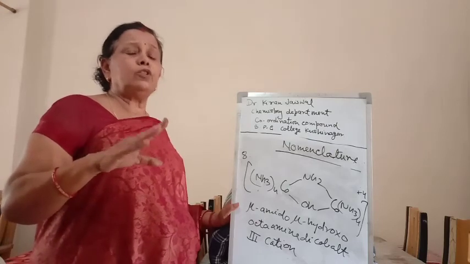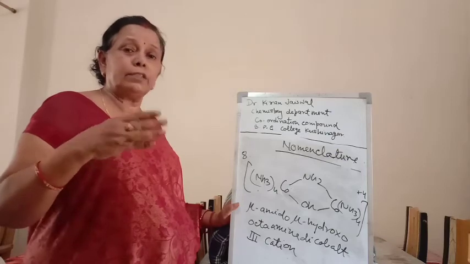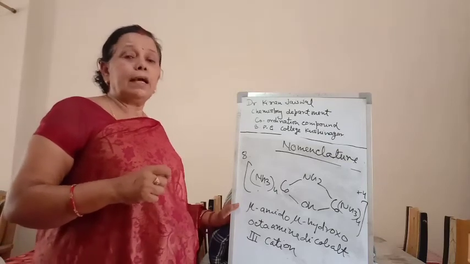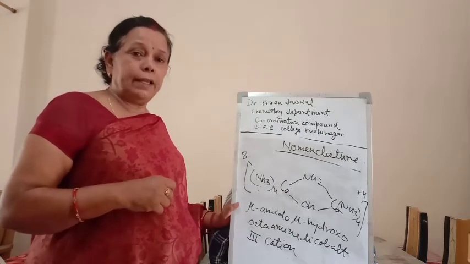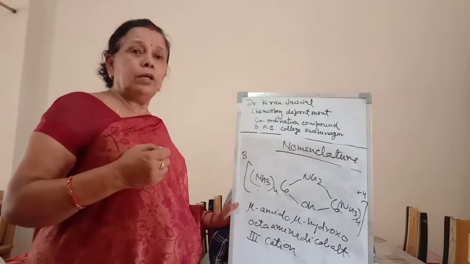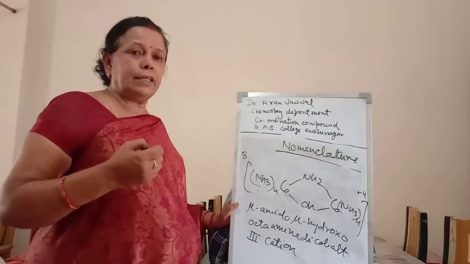If the coordination sphere carries a positive charge, the name of the central metal ion is written as such. But if it carries a negative charge, then at the end of the central metal ion, ATE is used.